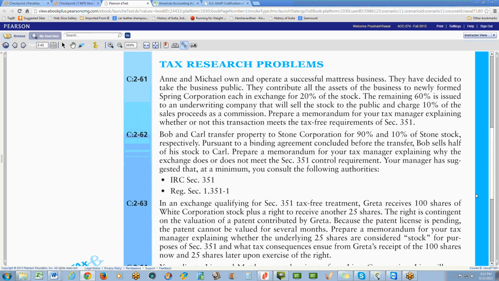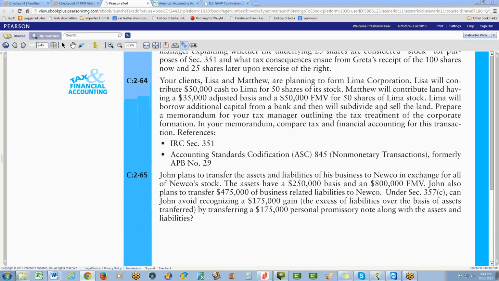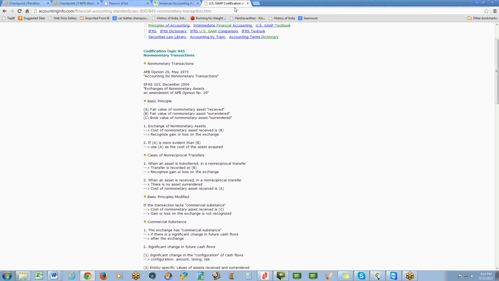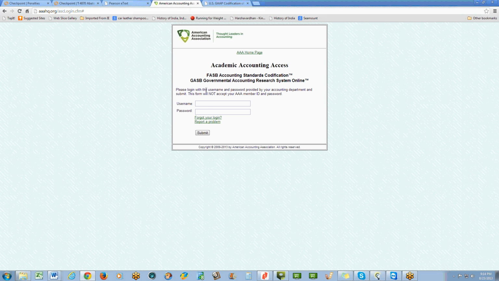Let me look at another case over here. In this particular case, it's a difference between book and tax. How would the tax recognition be versus how would the book recognition be? IRC section 351, and then this is the ASB codifications. Usually for the codifications, you would have to go here.